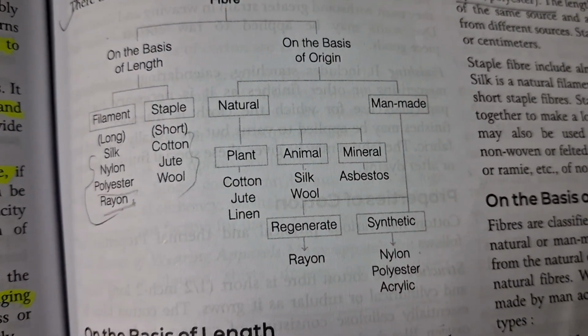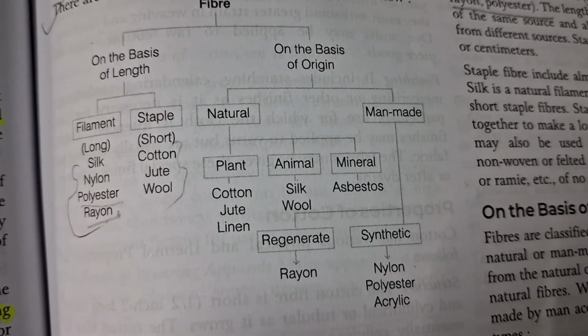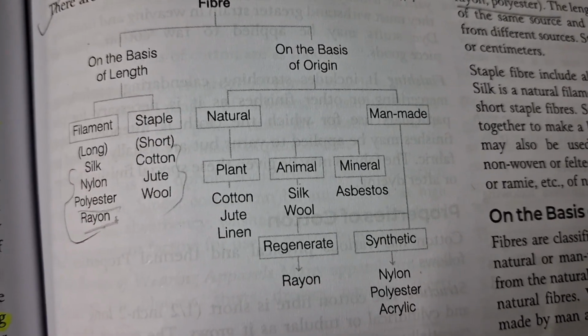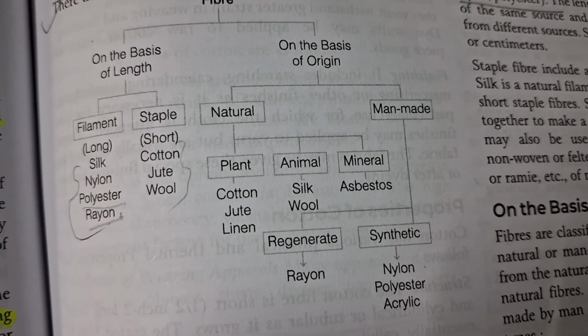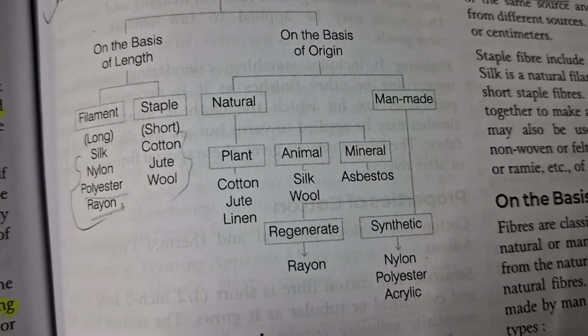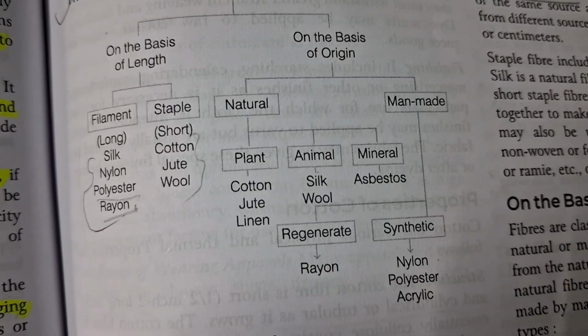Next is on the basis of origin. On the basis of origin, there are two types of fibers, natural and man-made or artificial fibers. So natural fibers are further divided as plant fiber, animal and mineral fibers. In plant fibers, there are cotton, linen and jute. In animal fiber, there are silk, wool, and in mineral fiber, there is asbestos.